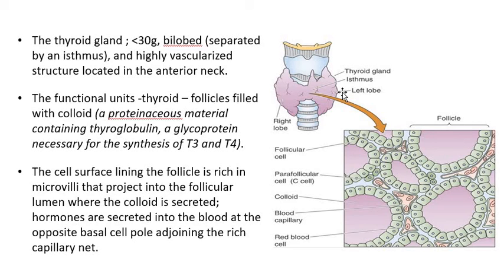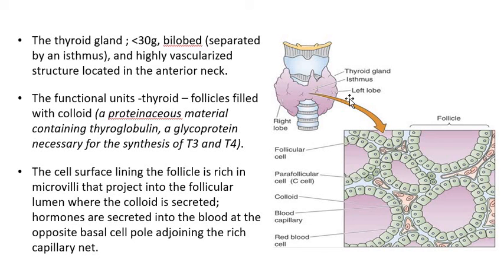The functional units of the thyroid gland are multiple variable sized follicles formed by a single layer of epithelial cells filled with colloid, more like a swimming pool, and the parapet around the swimming pool are the cells. So within the swimming pool, instead of water there is colloid. Colloid is a proteinaceous material containing thyroglobulin, a glycoprotein. Thyroglobulin is a glycoprotein necessary for the synthesis of T3 and T4.